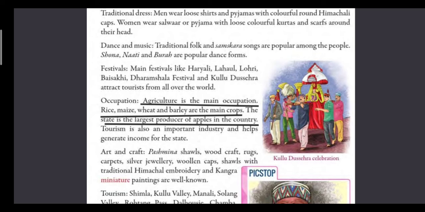So here also the main occupation of the people is what? They practice agriculture. Here also people practice agriculture, and the major crops which are grown by the people are rice, maize, wheat and barley. These are the main crops grown by the people. And Himachal Pradesh is the largest producer of the apple in the country. So in the country, Himachal Pradesh is the largest producer of which fruit? Apple. And tourism.